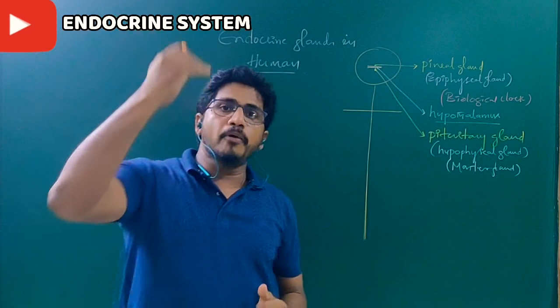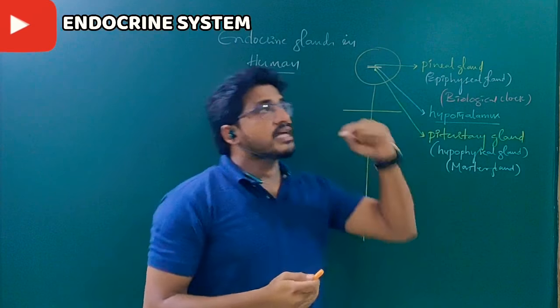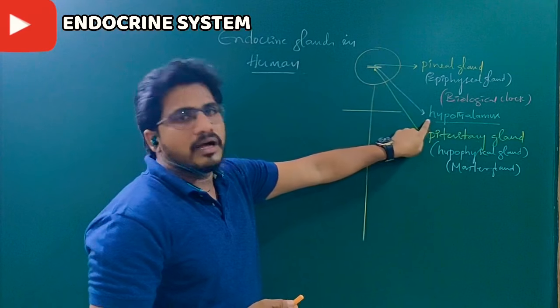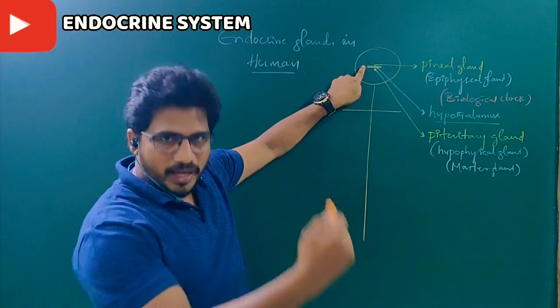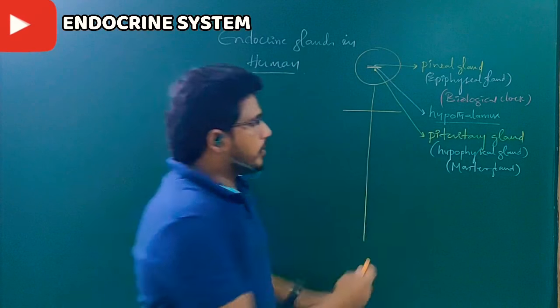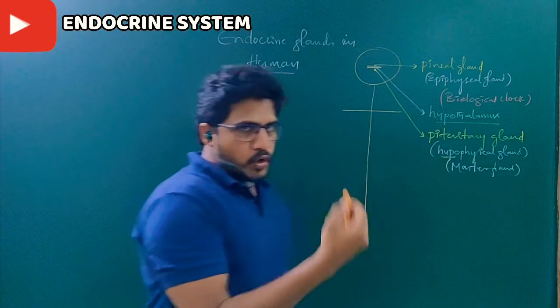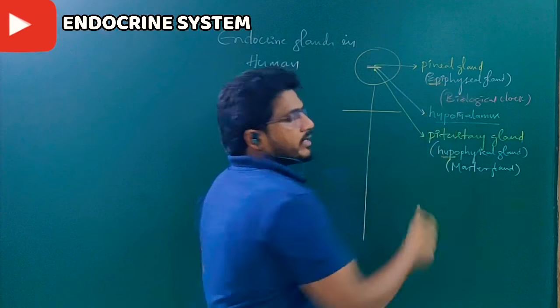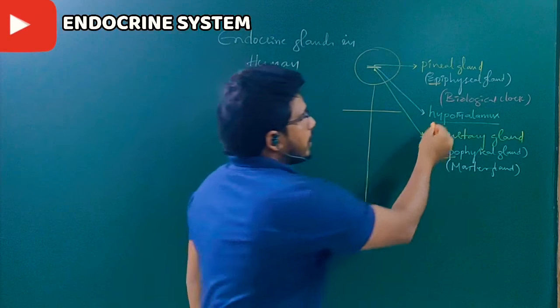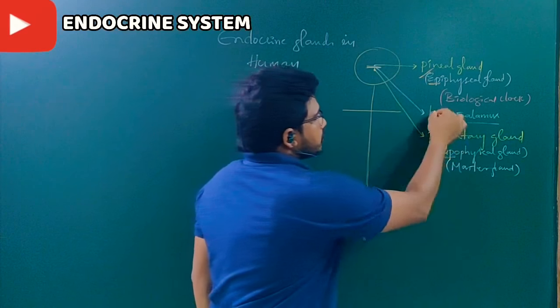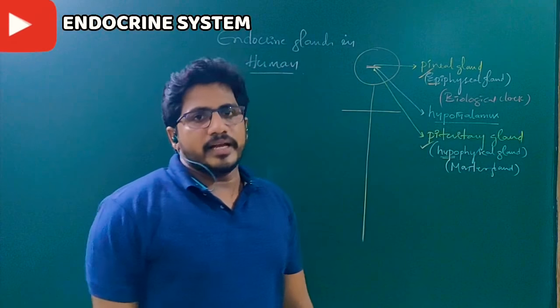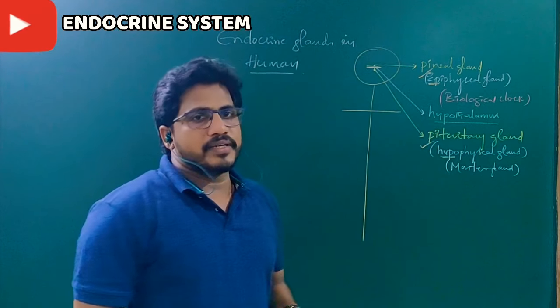Epi means above, over, upper. So upper to the hypothalamus. Whereas below the hypothalamus, lower, is called hypo. Hypo resembles lower, epi resembles upper. So above the hypothalamus is the epiphyseal gland, below the hypothalamus is the pituitary gland, also called the hypophyseal gland.